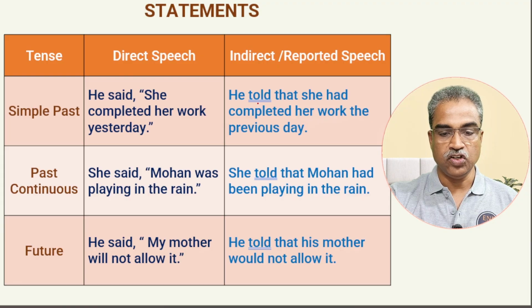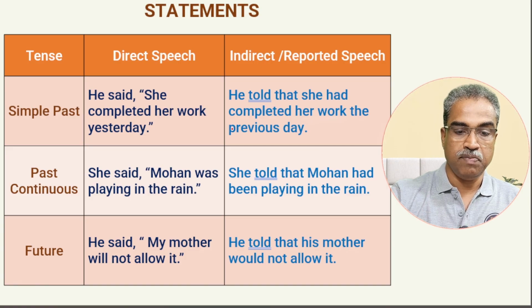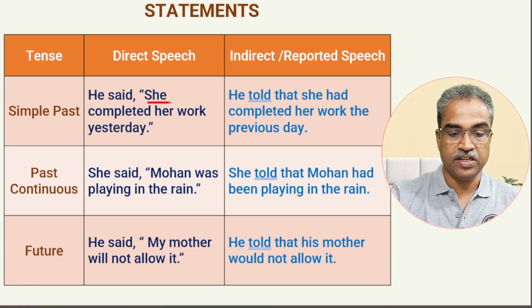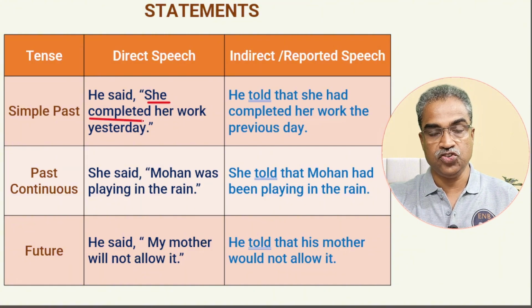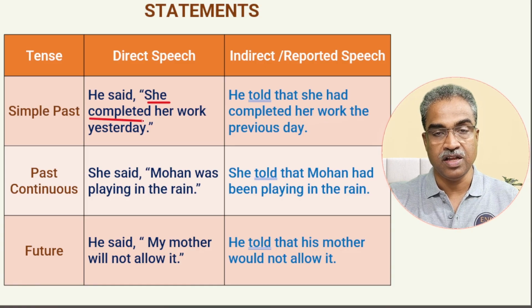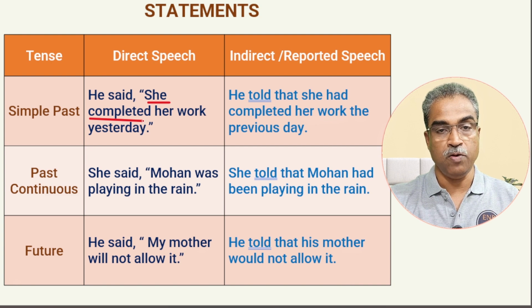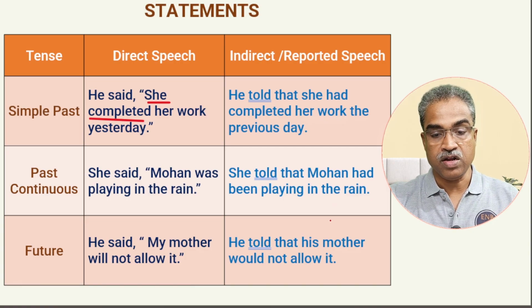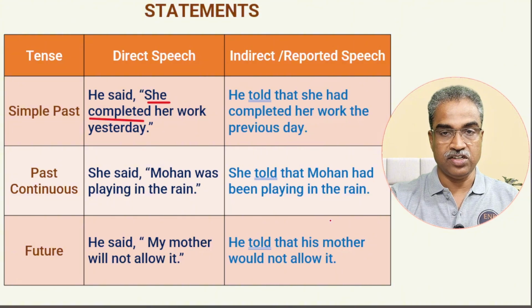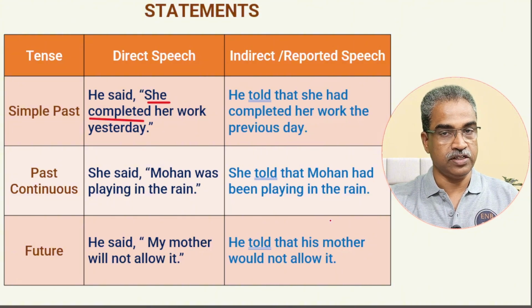So it will be he told that she completed, which is subject plus V2, simple past. Now, if it is simple past, it changes into its corresponding past tense, which is past perfect. So present perfect and simple past both change into past perfect. So he told that she had completed her work the previous day. Yesterday changes into the previous day.